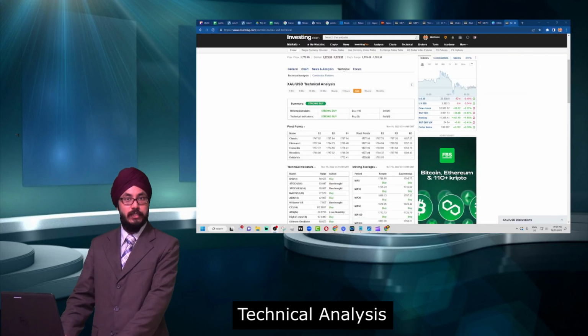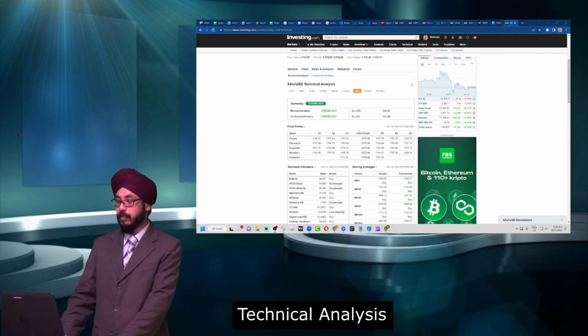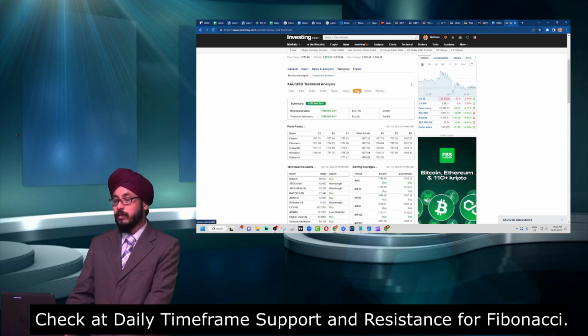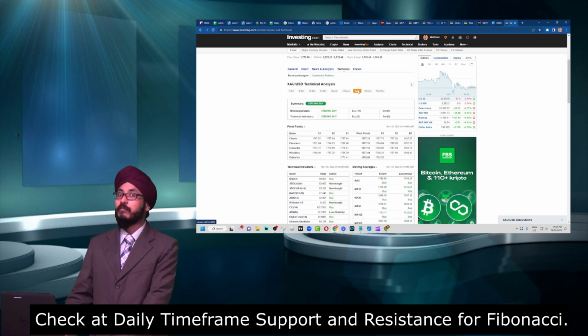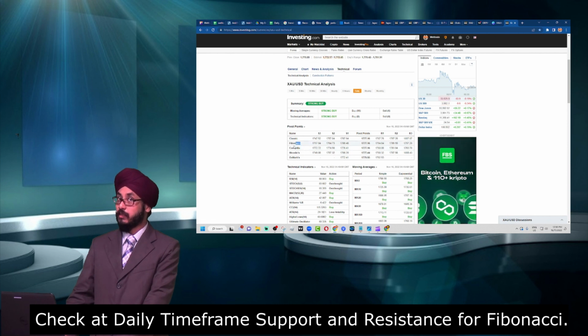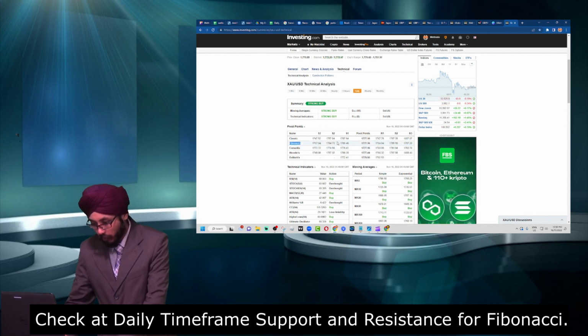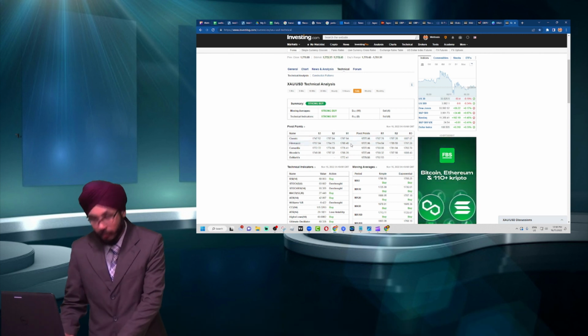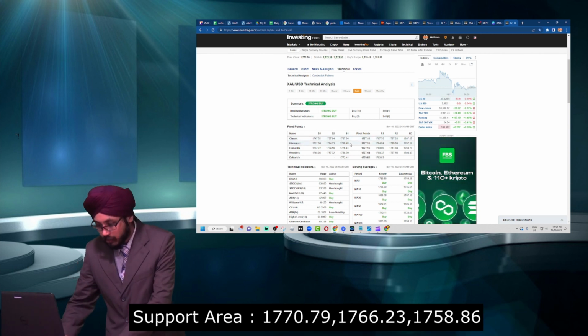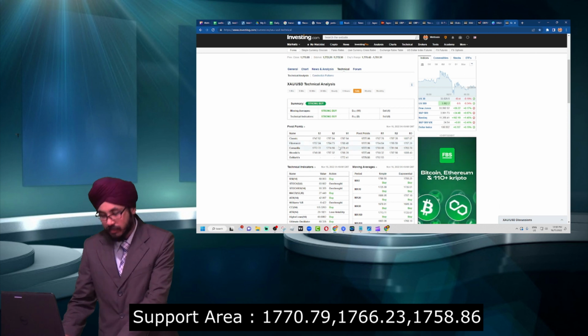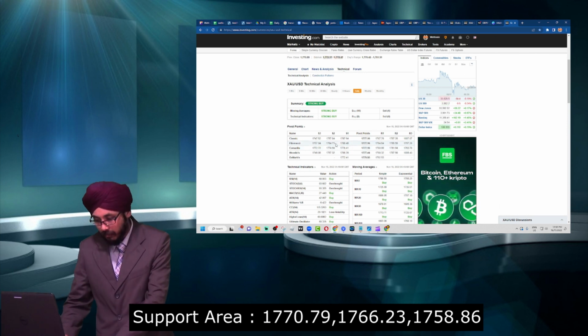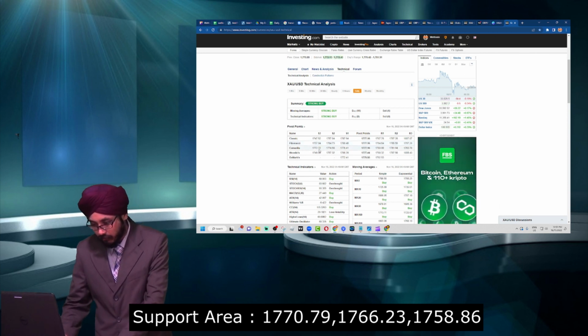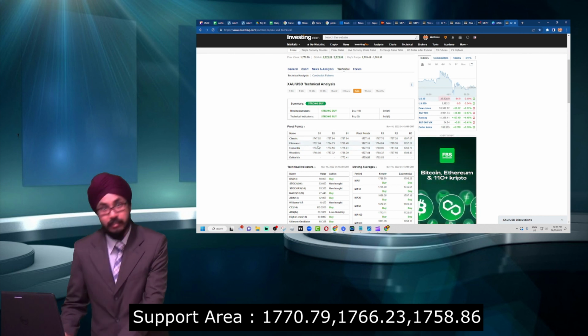As we are able to see here in investing.com at the daily, for the Fibonacci we have 3 support points and 3 resistance points. Our support 1 at the Fibonacci is at 1770.76. For support 2 we have 1766.23, and for support 3 we have 1758.86.